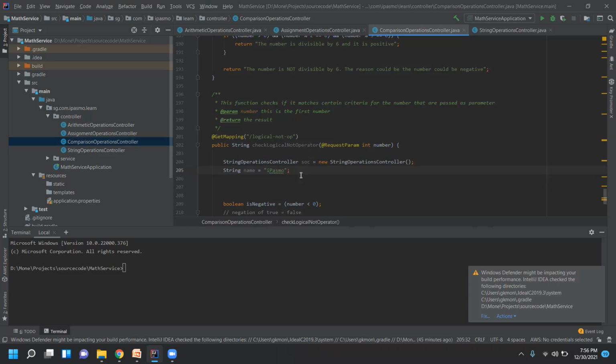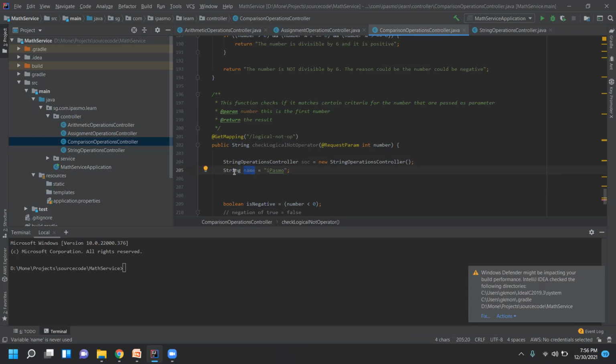The only difference is this part. Both are similar: SOC is an object of type string operations controller, and here we are declaring a variable with the name name of type string class.